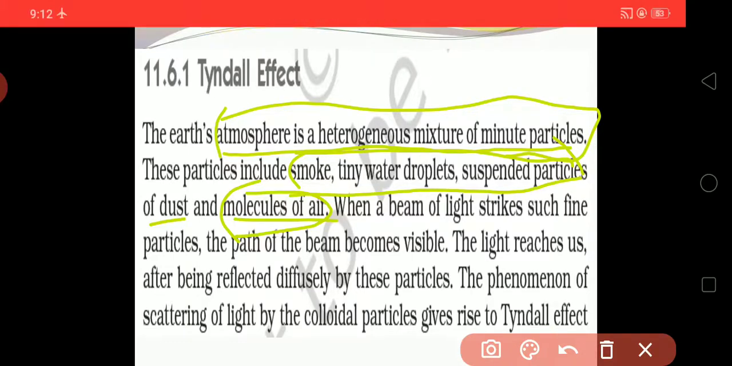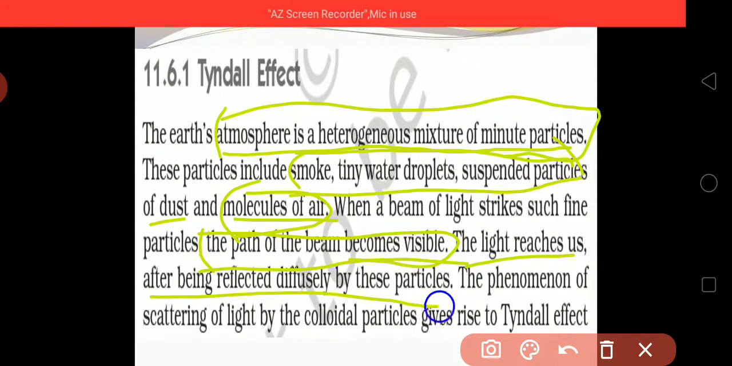When a beam of light strikes such fine particles, when a beam of light passes through these particles, what will be seen? The path of the beam becomes visible, and due to this we can see the path of the beam of light, and the particles can be observed carefully. The light reaches us after being refracted diffusely by these particles, and this phenomenon is called scattering of light by colloidal particles, which gives rise to the Tyndall effect.